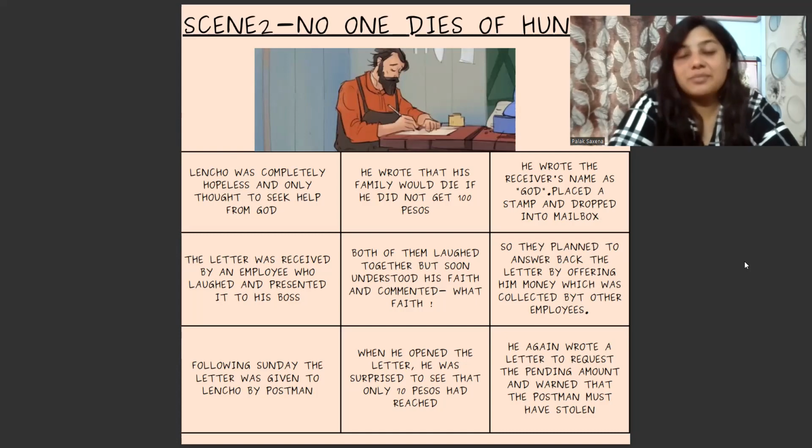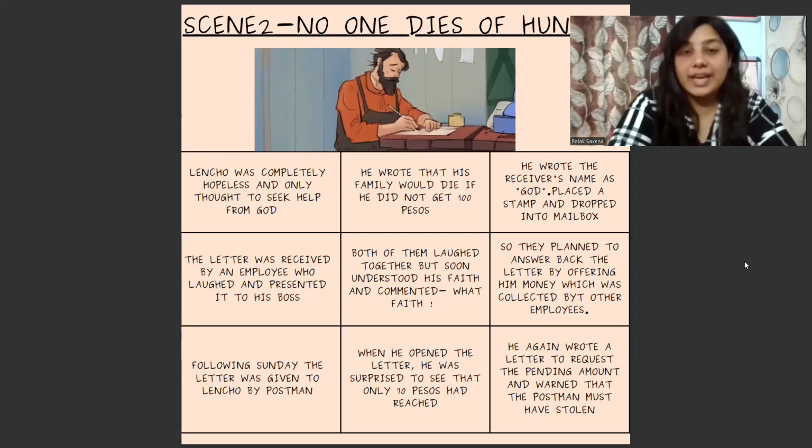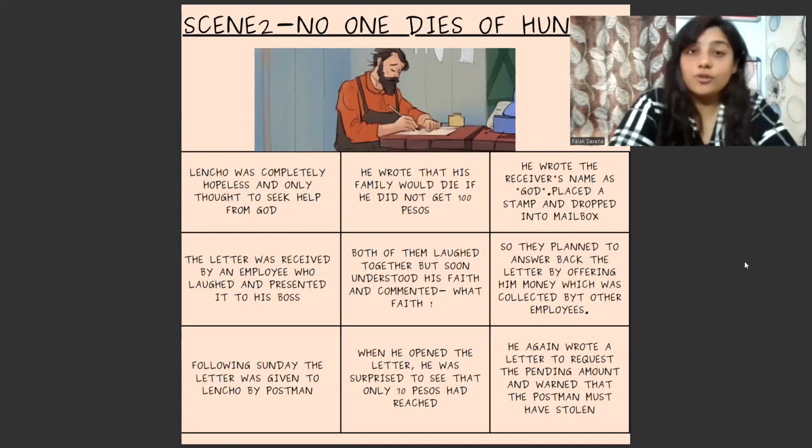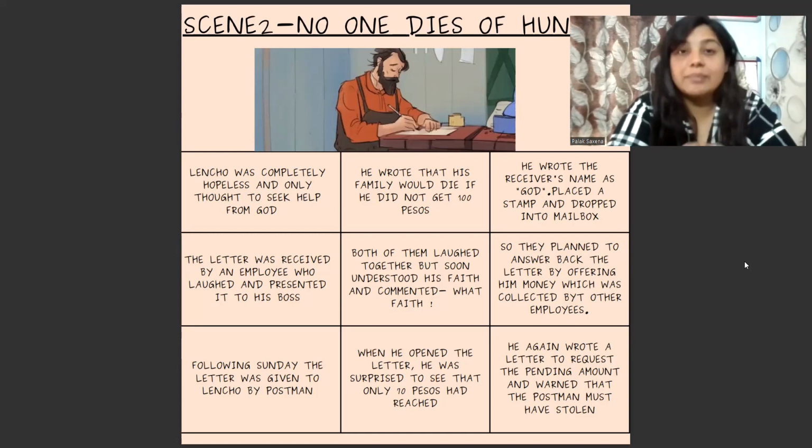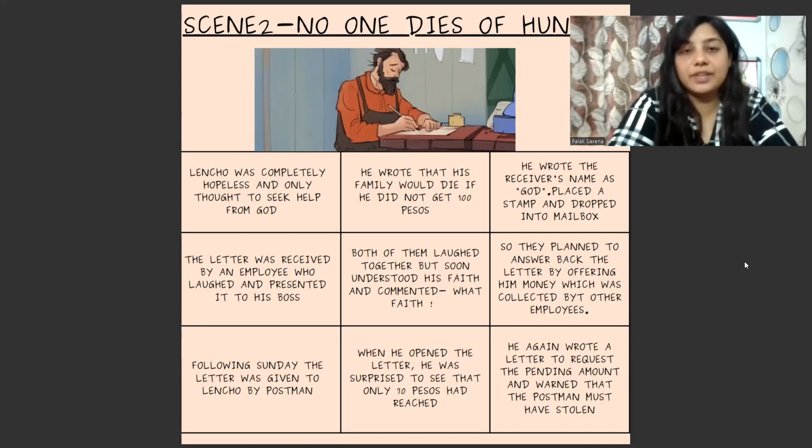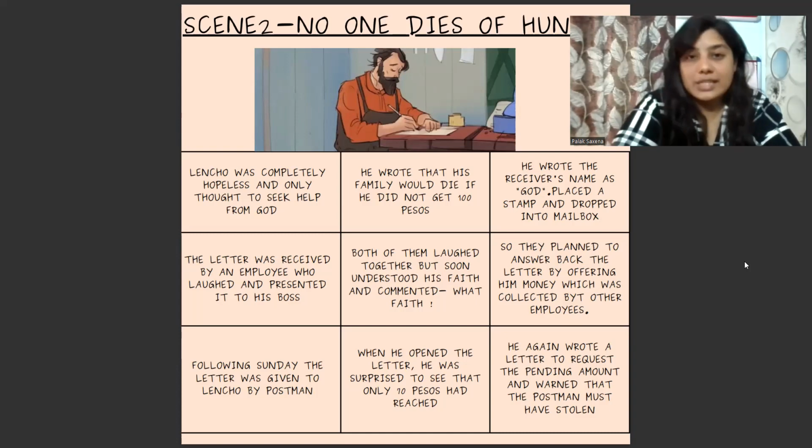Now, see, this is a very beautiful story which represents faith in God. Lencho initially, when his field was struck by the hailstorm and he saw that there was only destruction, reached out to nobody but God. And you see, in a way, God also answered him back using an employee. Some kind of thing happened, and the letter was received by a postman, and he replied back. So now you can see that Lencho's faith did not go to waste.